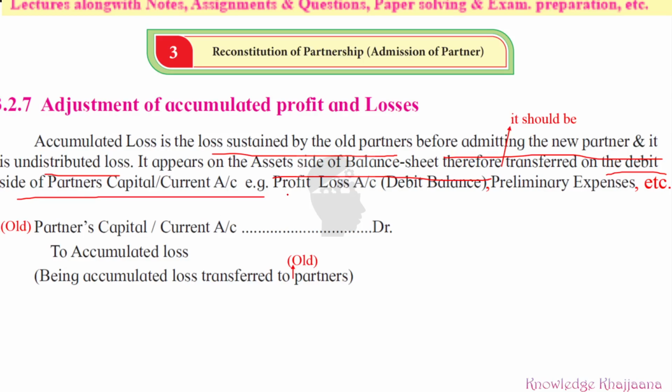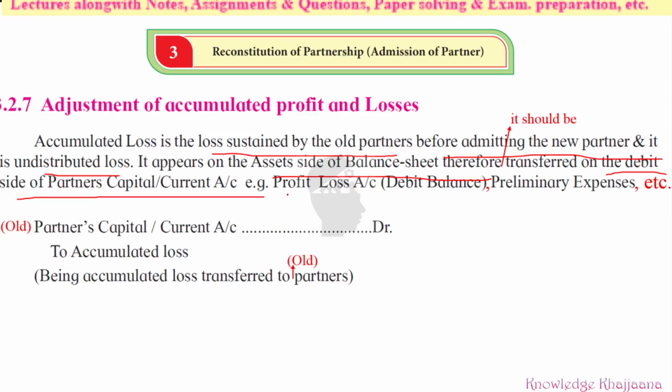We have already learned how to prepare the partner's capital or current account. Again and again I'm taking this revision so that while solving the problem it should be very easy for you. Partner's capital or current account: they have suffered the loss, so that loss should be debited to the partner's capital.